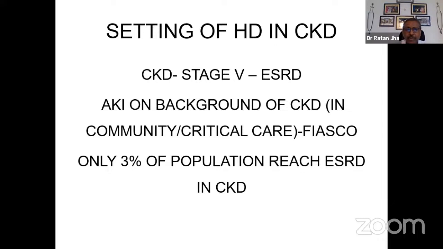So this is one kind of patient where hemodialysis is done on a long-term basis. But there could be another situation where the patient has chronic kidney disease and suddenly becomes unwell because of acute kidney injury getting superimposed, either in the critical care setting or in the community-acquired setting because of infection, drugs, or pregnancy, etc. Or because of the factors which we try to remember in this context as the fiasco factor, which we'll talk about in the subsequent slides. So it could be an AKI on CKD when dialysis may be required, or CKD slowly going over time to stage 5D CKD where dialysis is required.